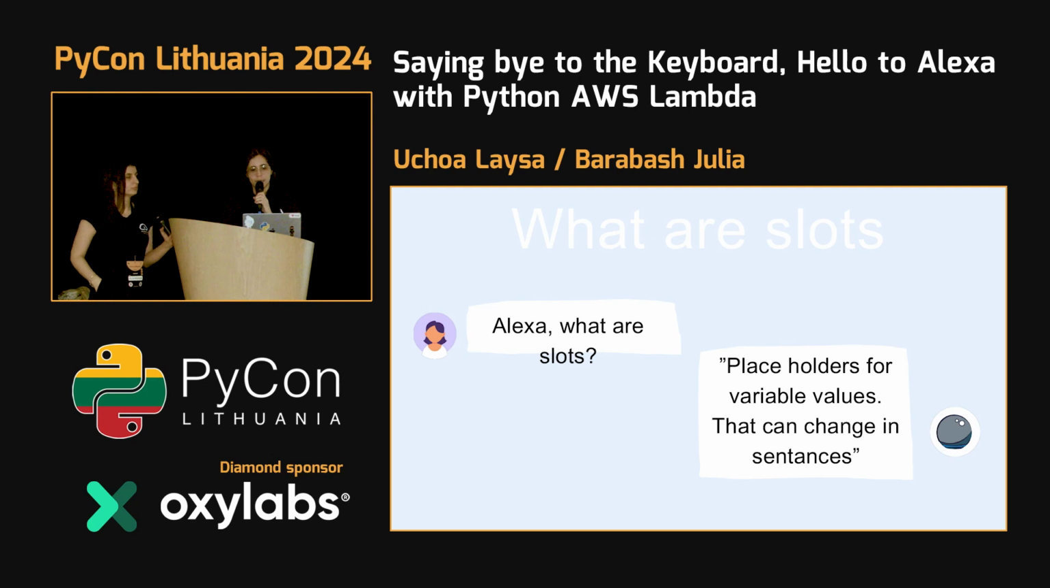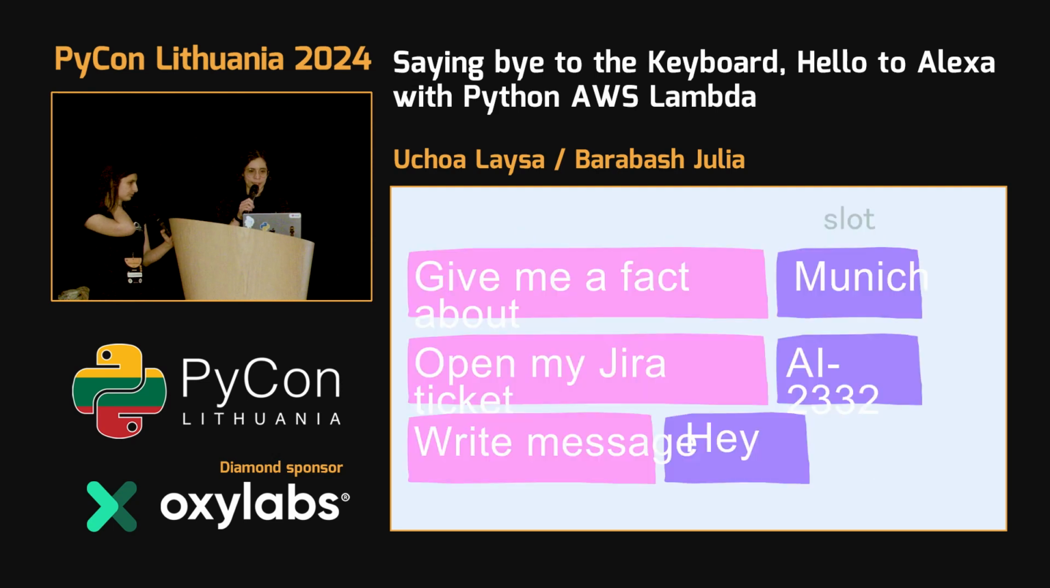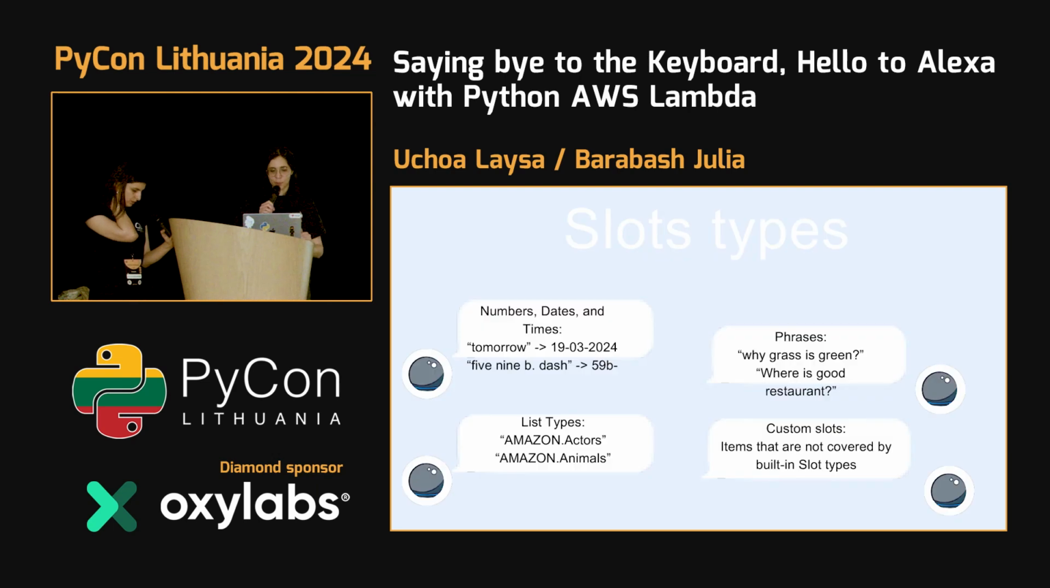But what's cool about that is that you can define a type, so you can create a new type, or you can use the predefined types by Alexa. For example, they have types for colors, animals, numbers, dates, and so on. So I would say, give me a fact about Munich, write me a message, open my Jira ticket, and so on. It's just a way that you can give a variable to your command.